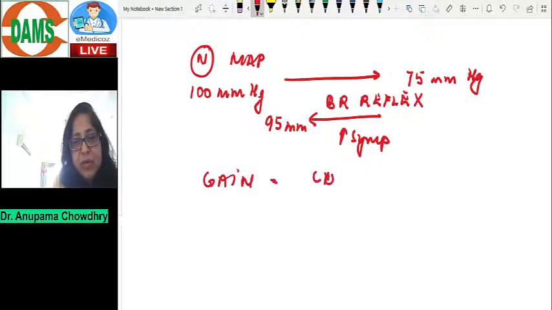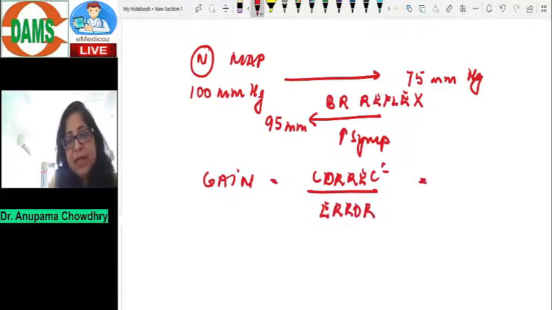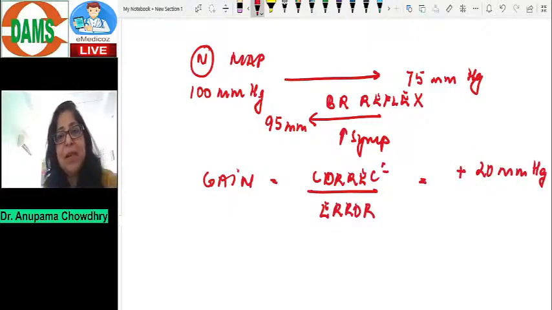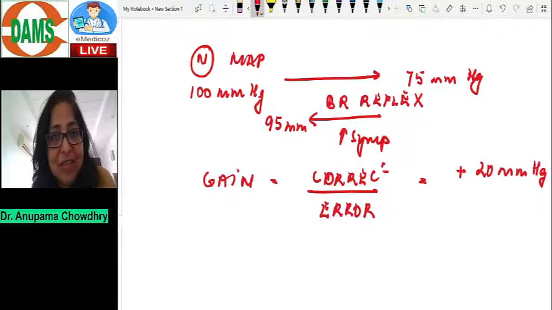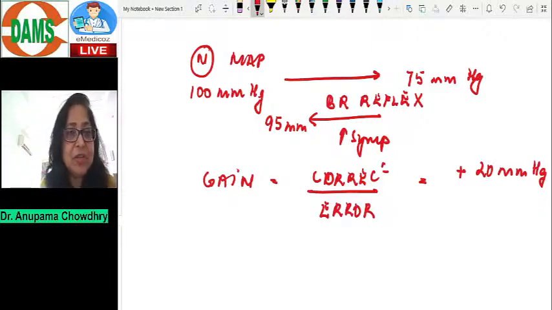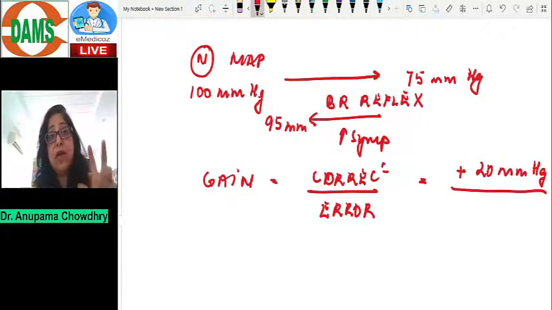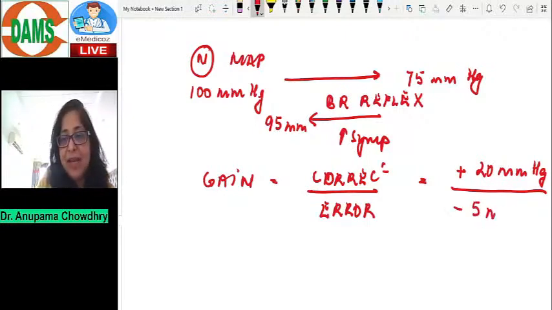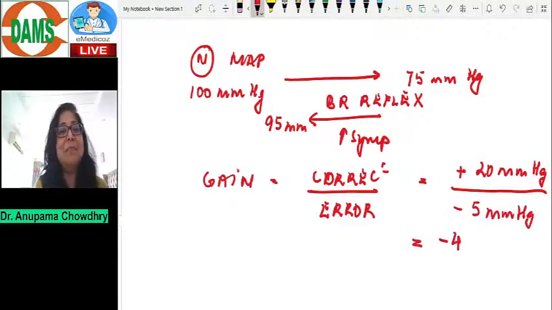Gain is correction over the error. Now, what is the correction here? The correction here is from 75 to 95. That means it is plus 20. Why did I write a plus here? Because the blood pressure has been increased from 75 to 95. But there is an error now. The error is 5 millimeters of mercury lower than normal. So in other words, the error is minus 5 millimeters of mercury. Again, the gain is minus 4.